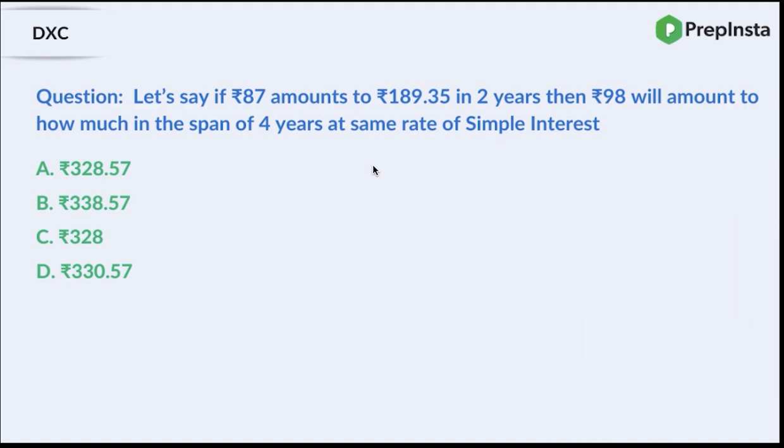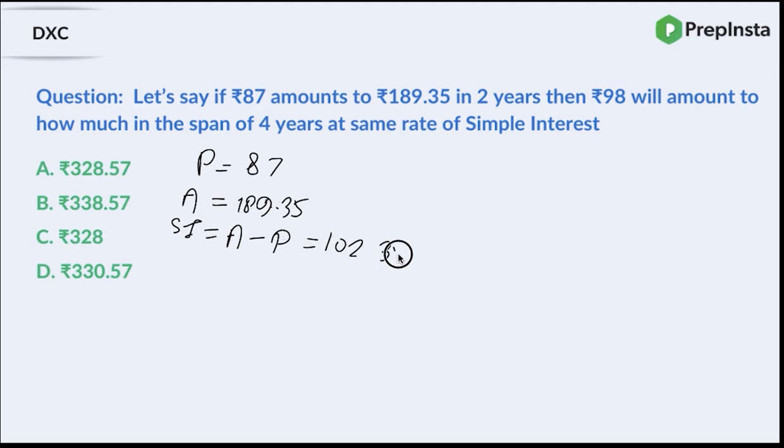Okay, so guys, the question was pretty simple, right? A very easy question. I just took it here to warm you guys up. So let's say rupees 87 amounts to 189.35 in 2 years, right? So the principal amount is 87, the amount is 189.35. So what is the simple interest, guys? Simple interest is nothing but amount minus principal. So that would basically be 189.35 minus 87. So that is going to be 102.35.